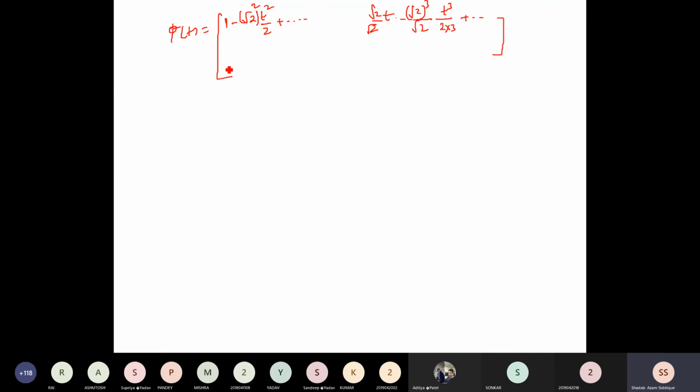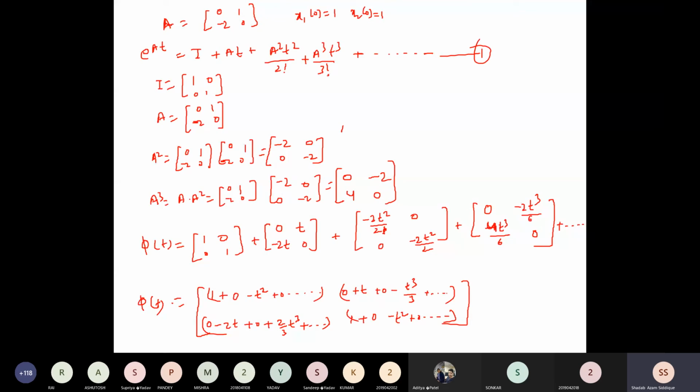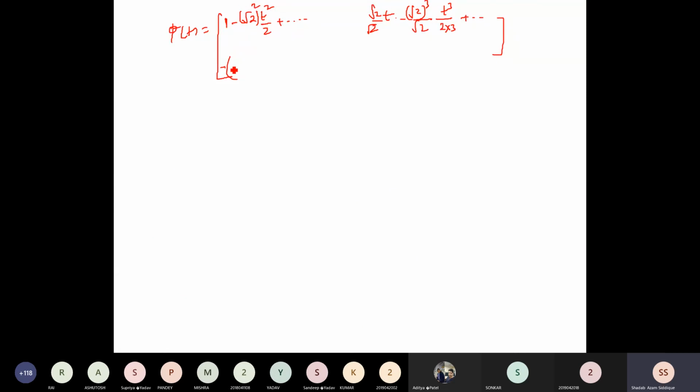Now similarly we have another term, we'll take minus common, so we can write 2t as root 2 into root 2t. ये थोड़ा समझ में नहीं आएगा अभी, लेकिन आप थोड़ा देखिए इसको, and root 2, again root 2 cube, t cube divided by 2 into 3, okay, plus dot dot dot.